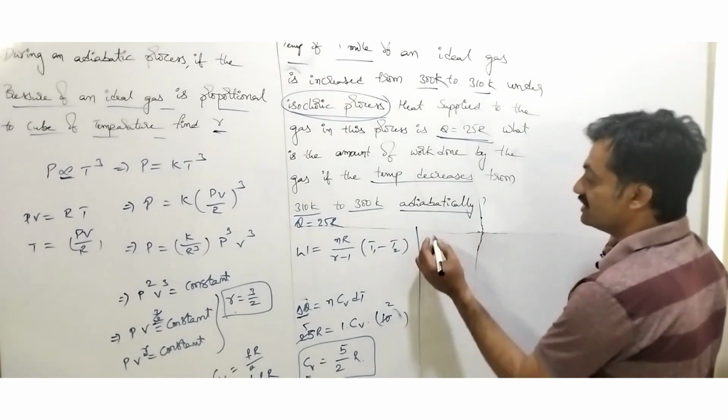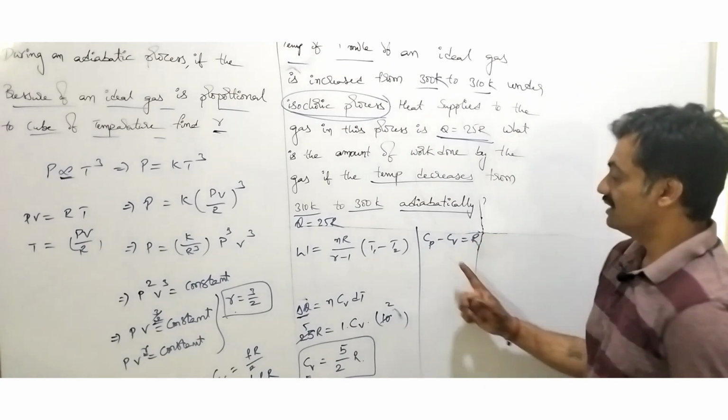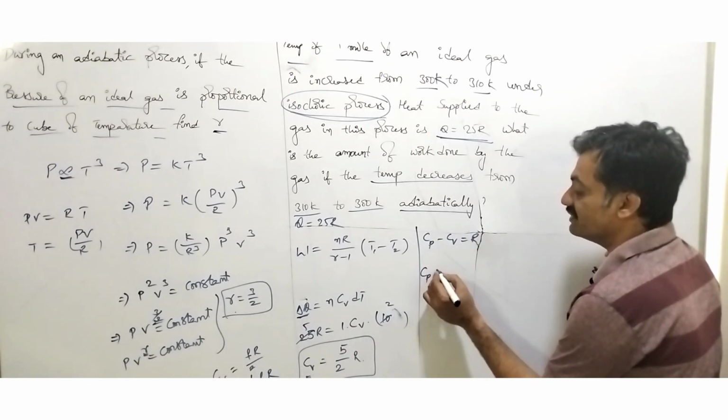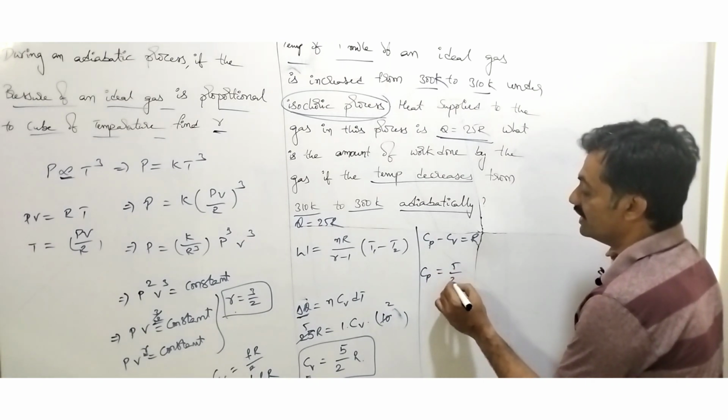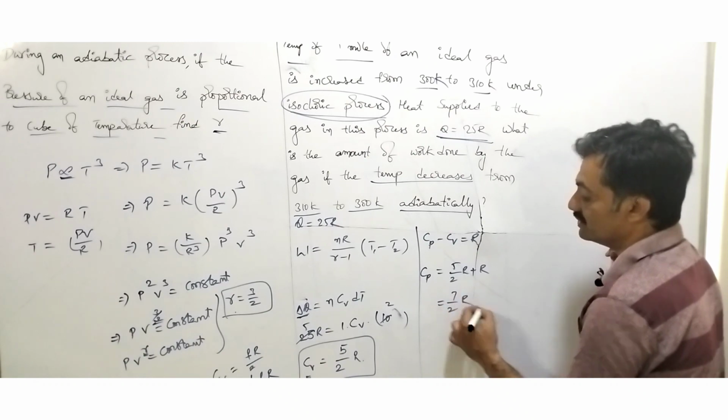So by considering the relation C suffix P minus C suffix V equals R, observe that C suffix V is 5 by 2 R. Then C suffix P is equal to 5 by 2 R plus R, nothing but 7 by 2 R.